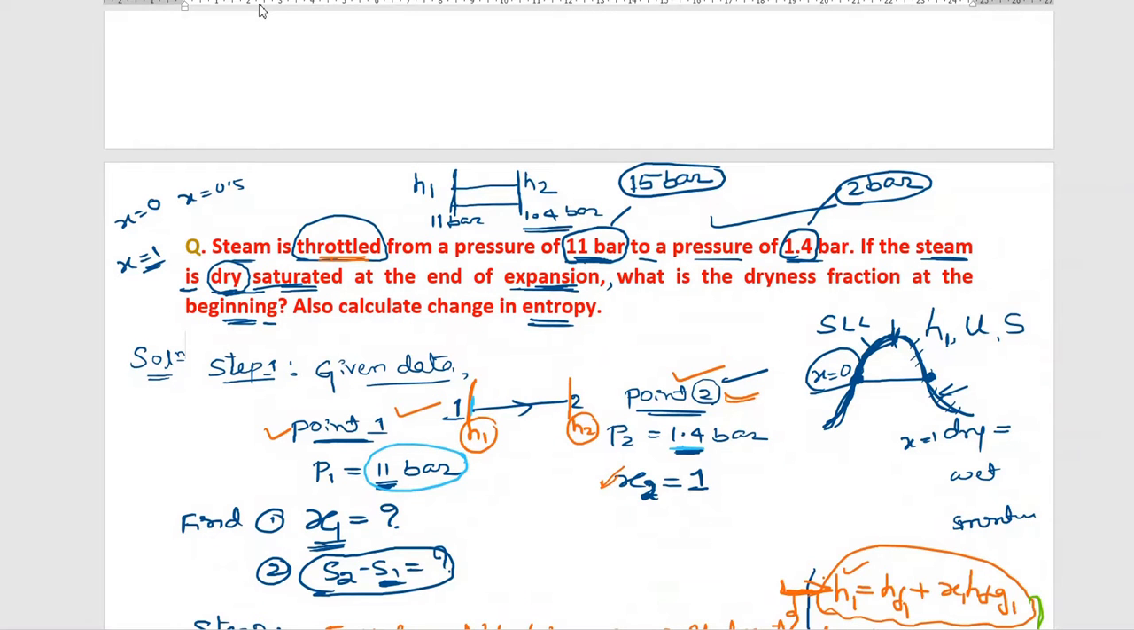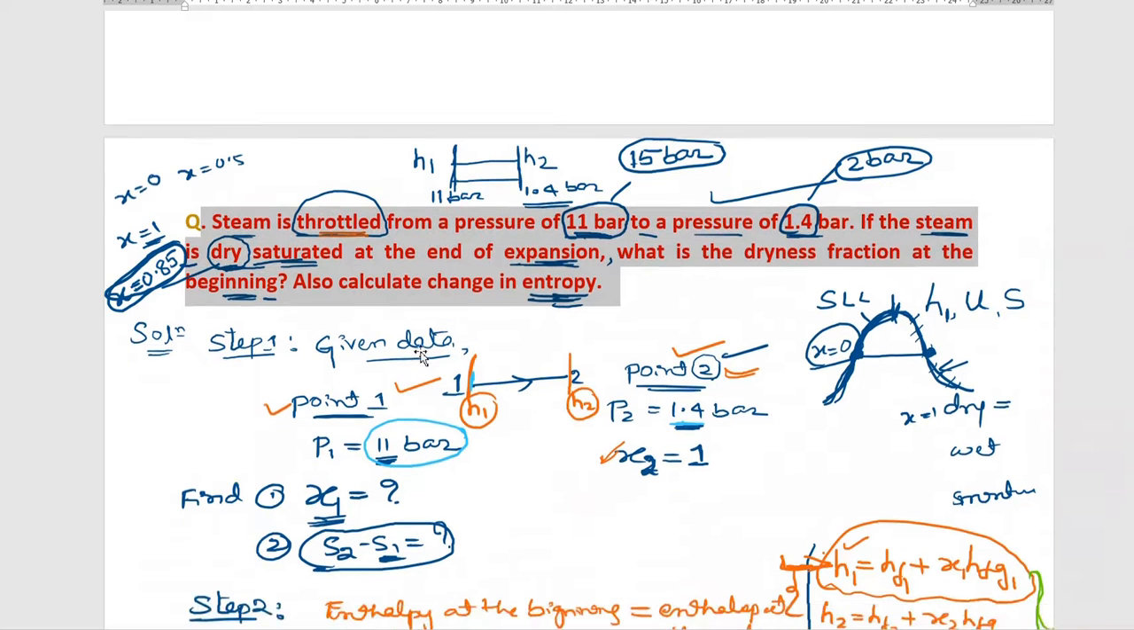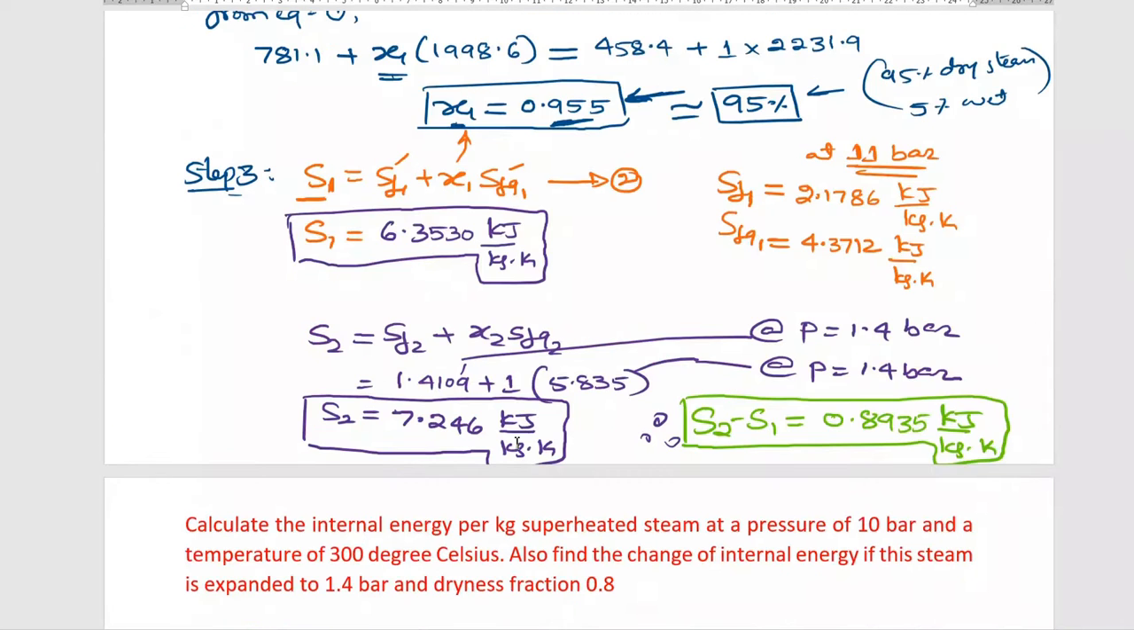At the end of the expansion process the steam is 0.85, that is 85% dry. Calculate the dryness fraction at the beginning and also calculate the change in entropy. Did you understand what I said? Have you understood or not what I'm saying? Let me copy, I will change and replace it here.